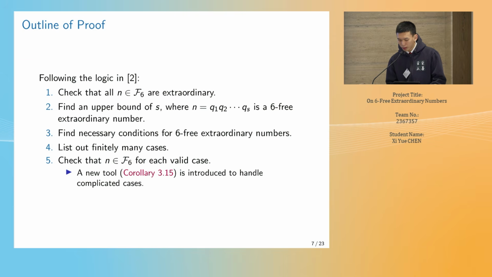The logical flow of my paper follows the approach of Y.G. Ching's papers. I divided it into 5 steps in my paper. However, since there are more cases to handle in 6-free integers, I will introduce Corollary 3.5 to reduce the complexity of the case handling.